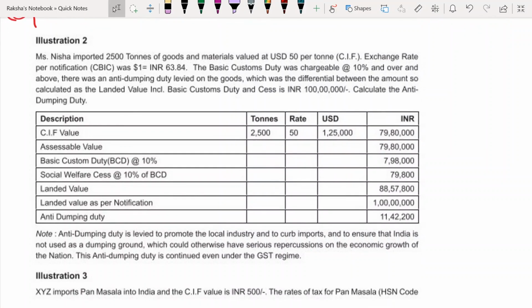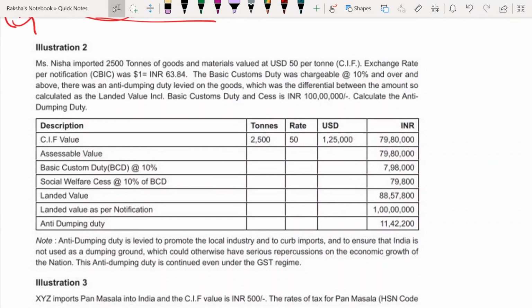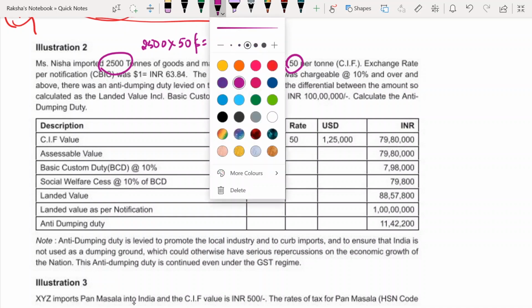Ms. Nisha imported 2.5 tons of goods and materials valued at US dollar 50 per ton. Don't go wrong here. See here, 2,500 tons into per ton how much? $50. So how much is she paying? Here only you understand. Goods worth $1,25,000.